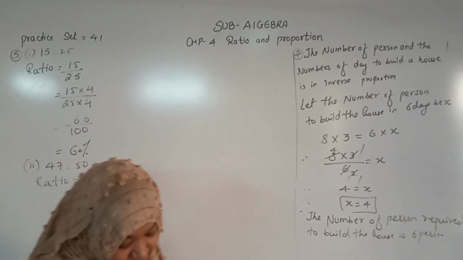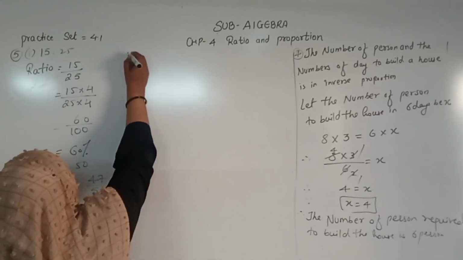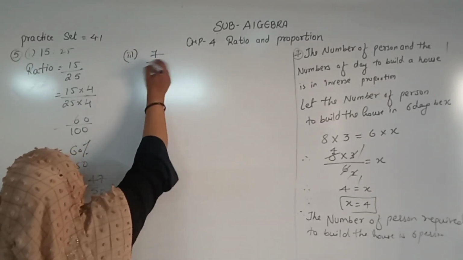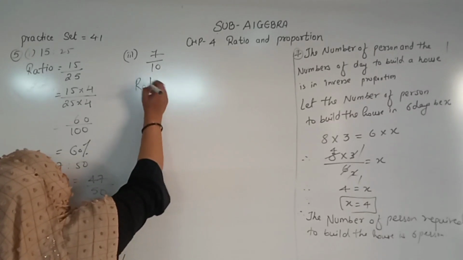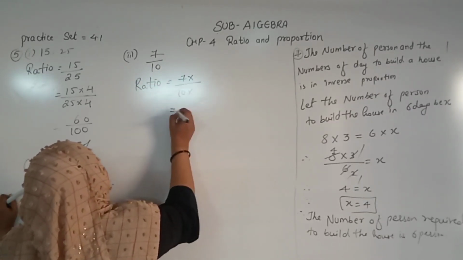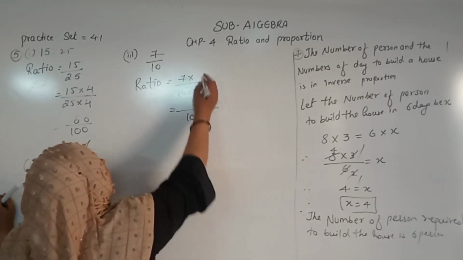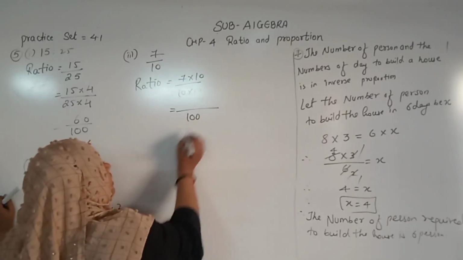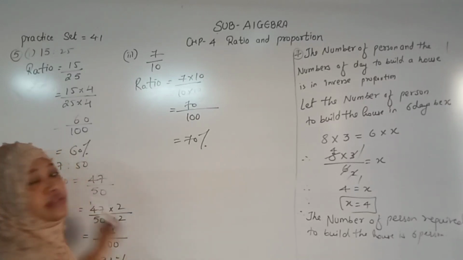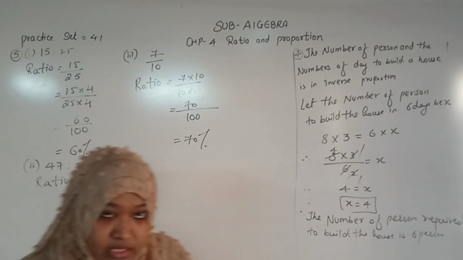Very easy now. See, I am going for one question. Question number 4 and 5 you will do. Question number 3 I am solving for you. Question number 3 is 7 upon 10. So very easy. Already हमको रेशियो में दिया गया है 7 upon 10. What should we multiply to become 100? Do we multiply with the 10? 10 tens are 100. So we should multiply the same thing in the numerator. So 7 tens are 70. So I got 70%. Right? Same thing. Question number 4 and 5 as your homework.